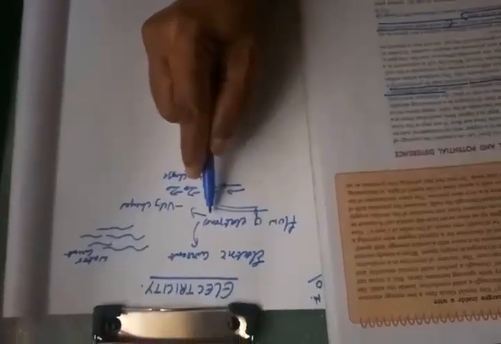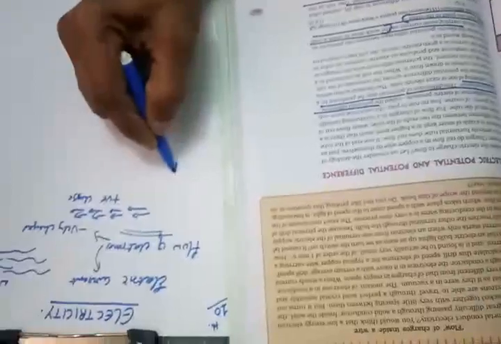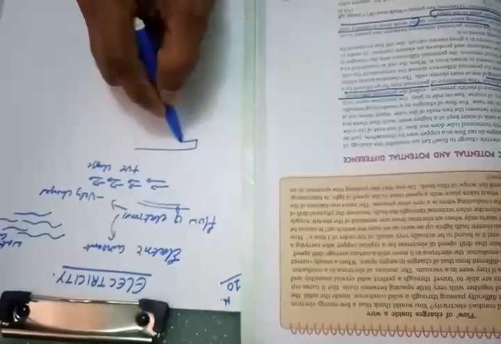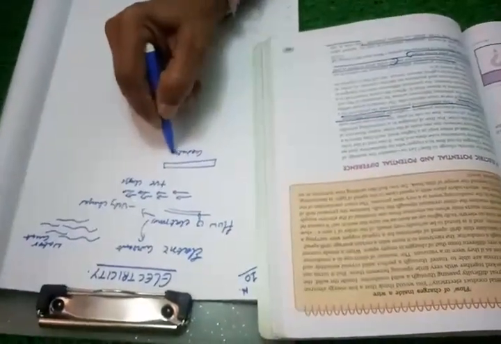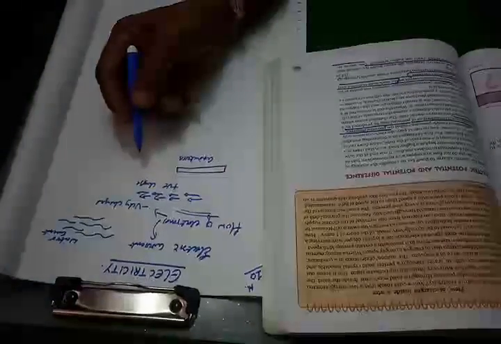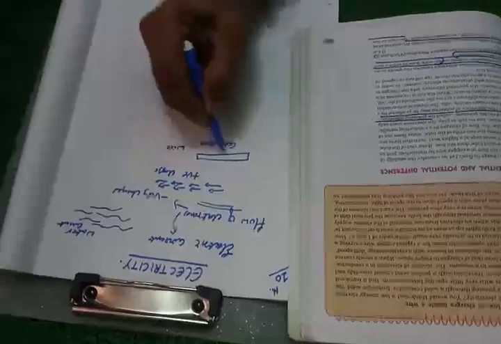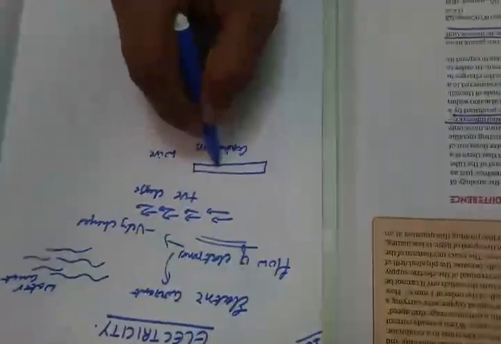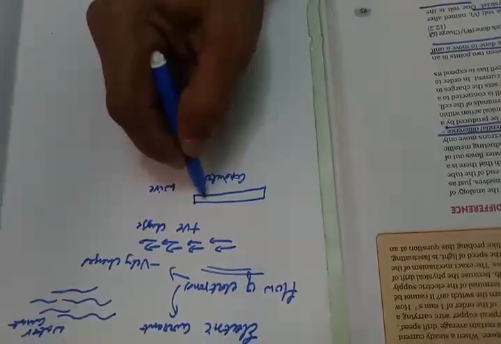What is the expression given for electric current? Now the net charge, I told you the flow of charges, mainly negatively charged particles like electrons, when they are moving, gives rise to electric current. And you all know that the substances which allow the electricity to pass through them are called conductors, and those which will not allow the electricity to pass through them are called insulators. Now this is a conductor, like copper wire or aluminium wire. Let us suppose this is a conductor. It has some area of cross section.